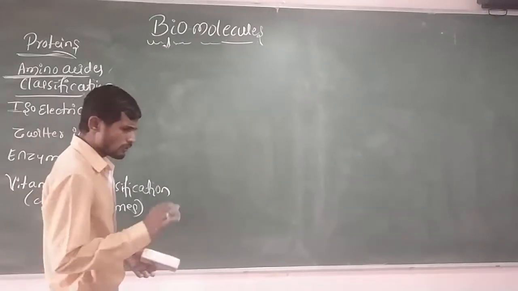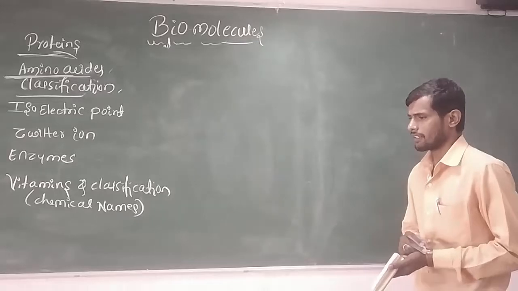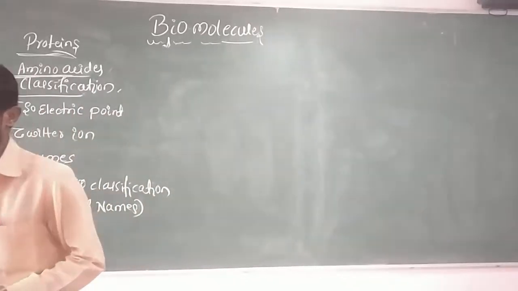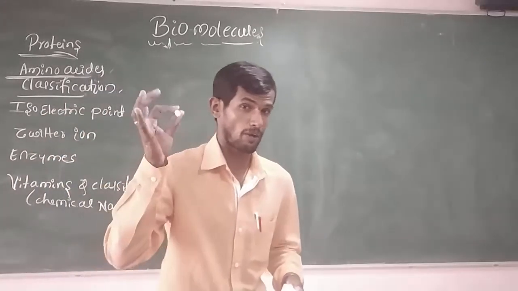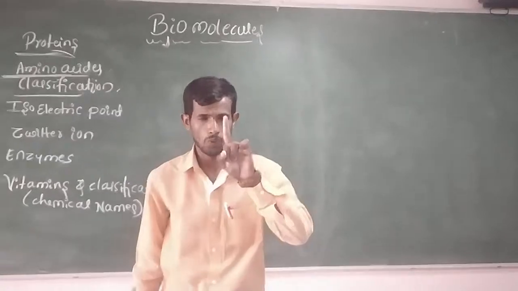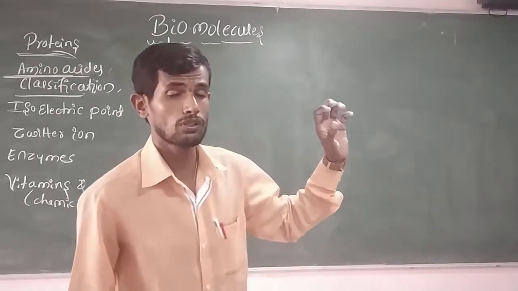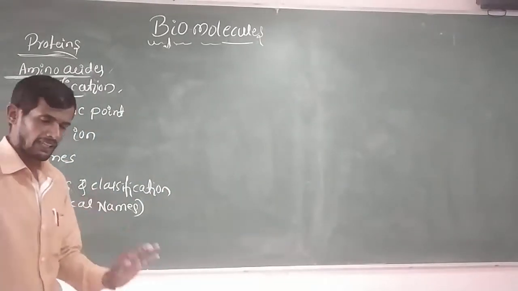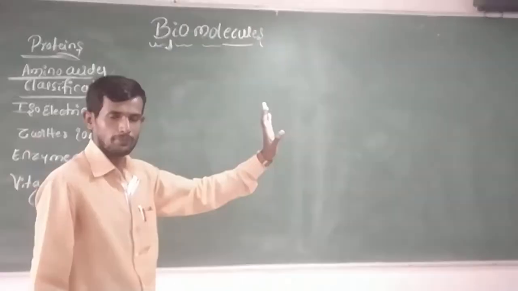Okay, if you want to know more about amino acids, listen here. Among those 20 amino acids, only glycine is optically inactive. All other amino acids are optically active. Remember, only glycine is optically inactive because it does not contain an asymmetric carbon atom. Except glycine, all other amino acids are optically active.